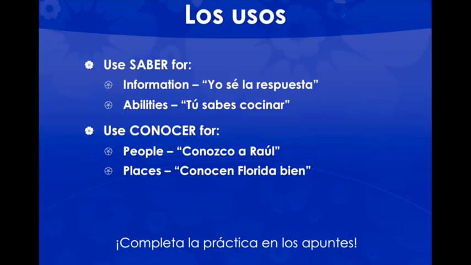And we're going to talk about now a couple of ways where we can use grammatical clues to tip us off to when it is going to be saber and conocer. The big reasons, of course, saber, information and abilities. Conocer is for people and places. You're also going to see conocer used in a couple of different situations where it's used in the sense to be familiar with something, where it's not necessarily a place or a person, but being familiar, for example, with a book or a piece of art. Like, I know that statue. Anytime you know a song is not an ability and an information, but it's obviously not a person or a place. Anytime you have any sort of cultural artsy things and you're familiar with them, you can also see conocer, and we'll talk about that in class.